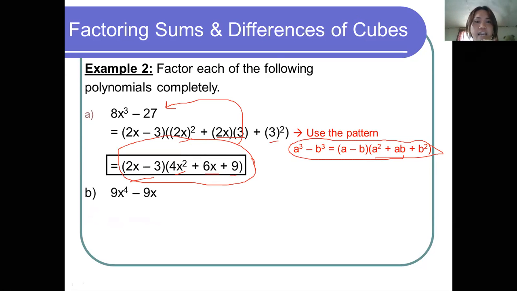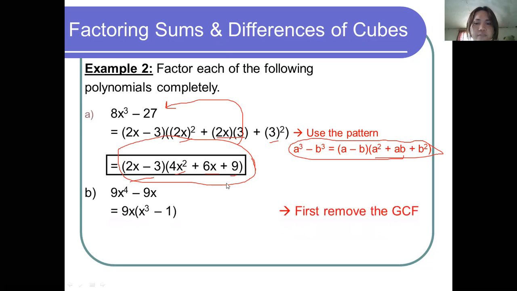Letter B, 9x to the power of 4 minus 9x. As you observe, 9x to the power of 4 is not a perfect cube, correct? It does not satisfy the condition, and neither does the other term. So what will we do? We know that we can use the common monomial factoring.